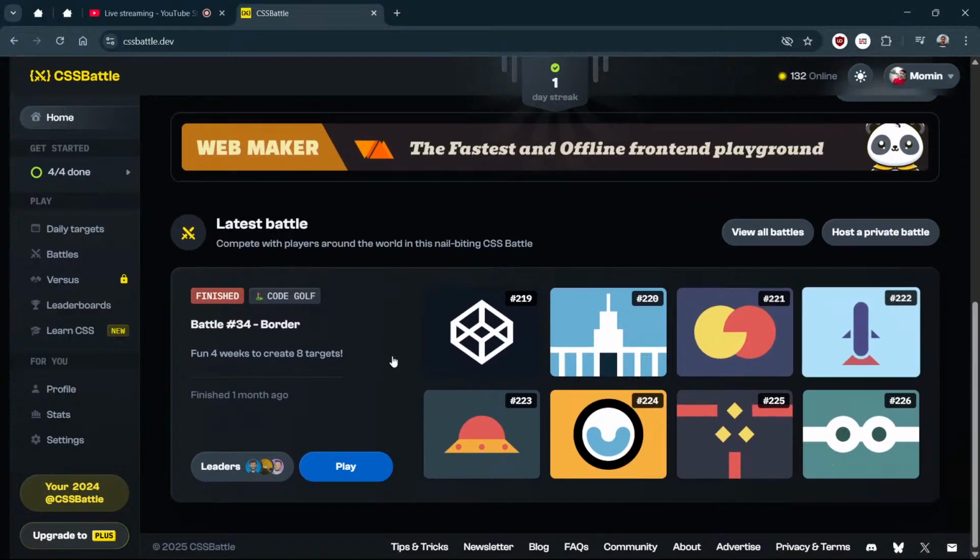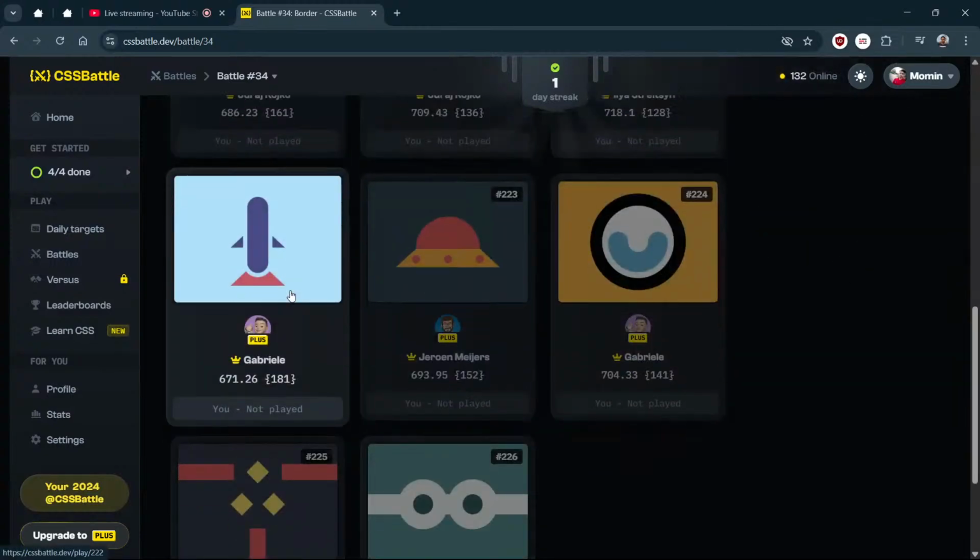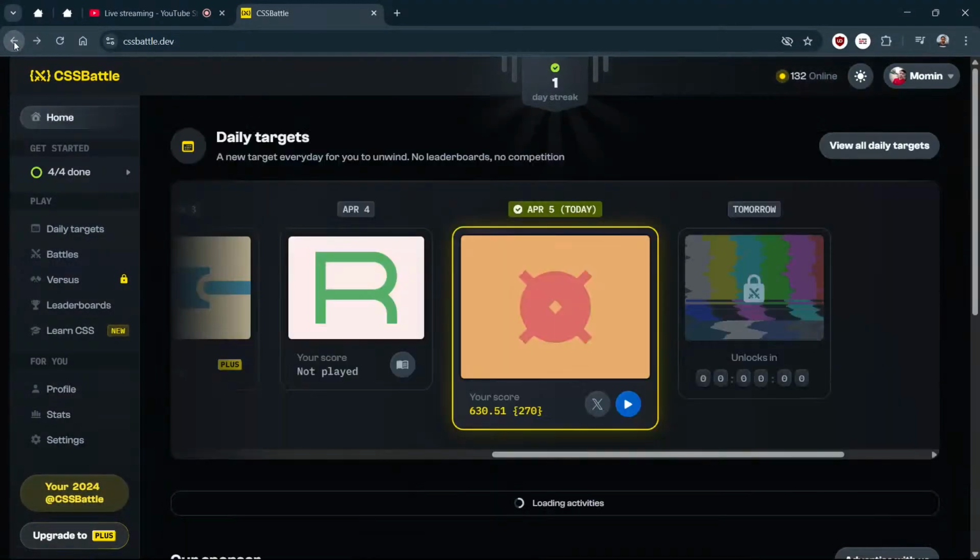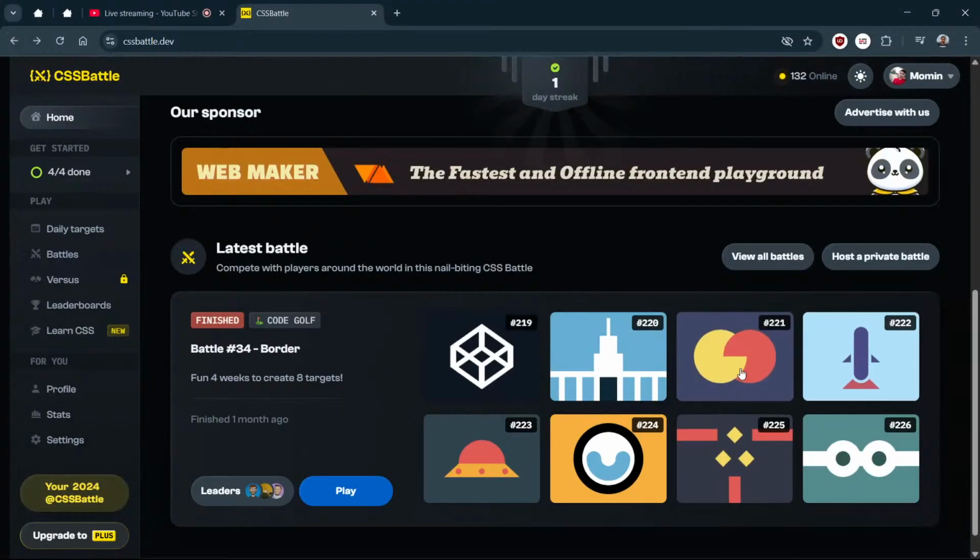Among these ones, I was just finding the easy one. This rocket one I found easy. There we only have 8, and here we are already seeing all eights. So I think this is the easy one, also what I can create without searching on Google. This one I can create, this I can create, this half circle. Yes, this I can create.